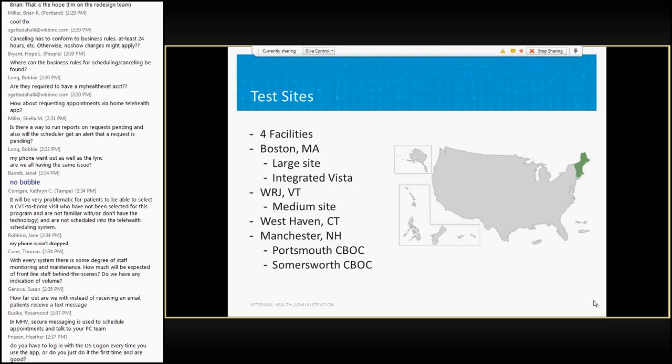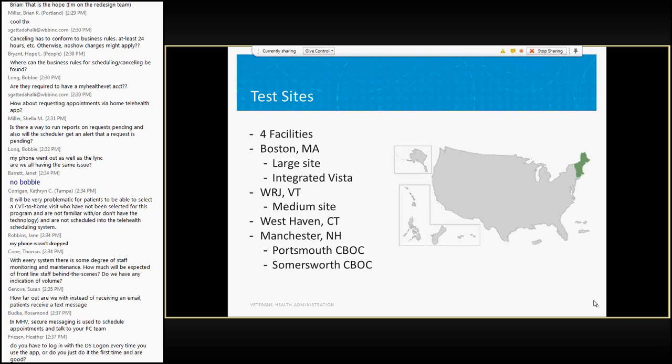So in VISN 1, we were able to find 4 sites: Boston, Massachusetts; White River Junction, Vermont; West Haven, Connecticut; and 2 community-based outpatient clinics as part of the Manchester, New Hampshire system.